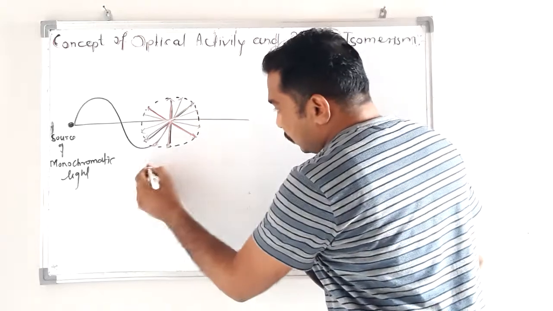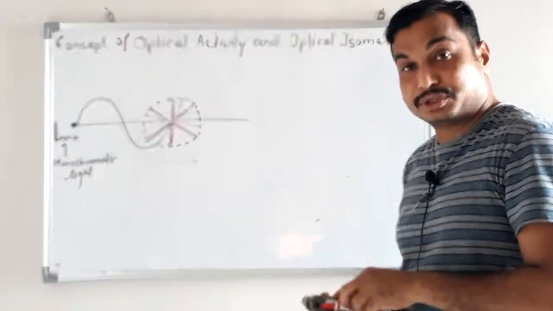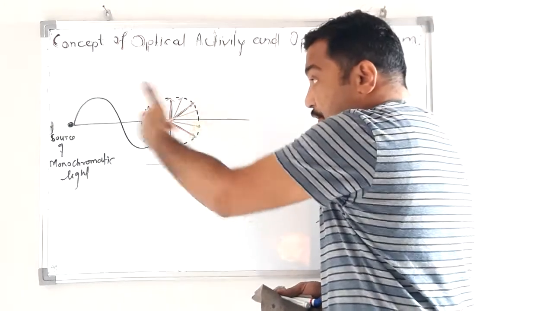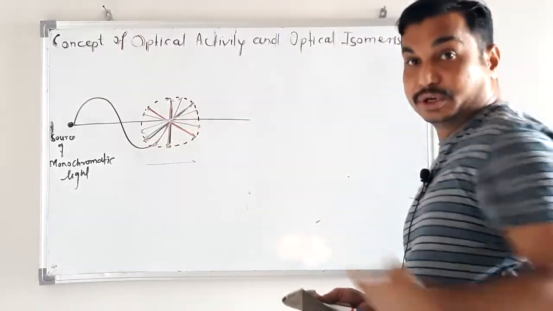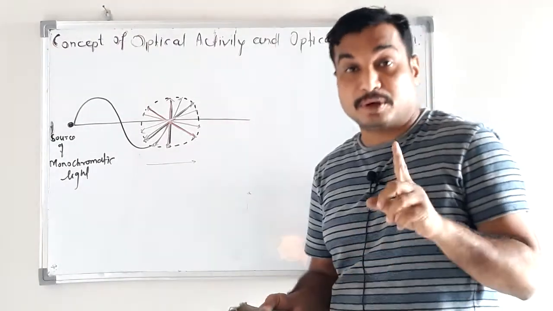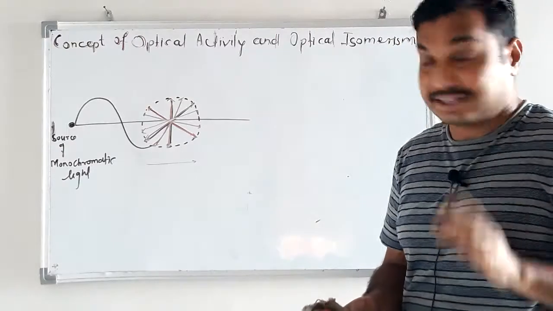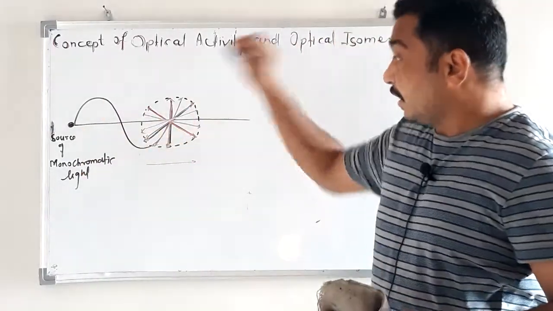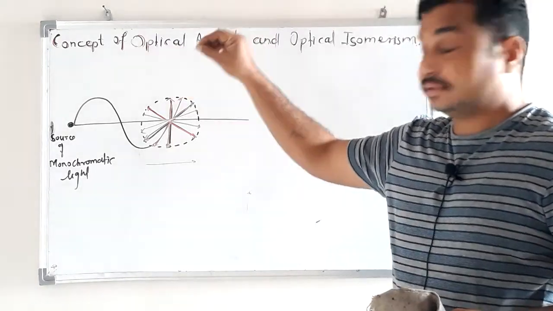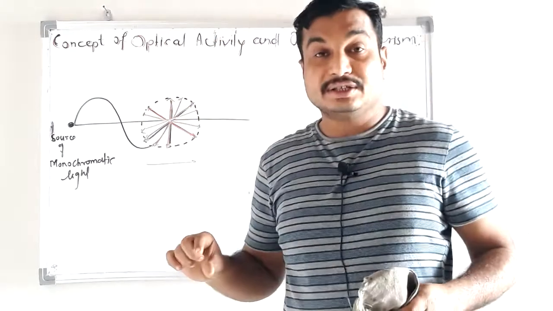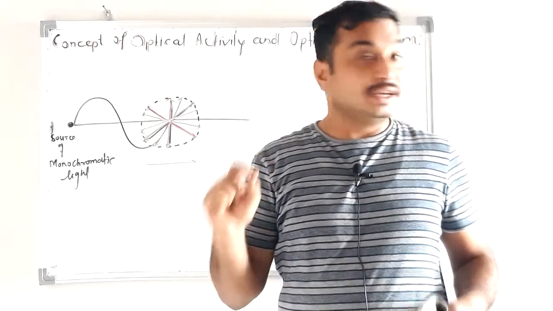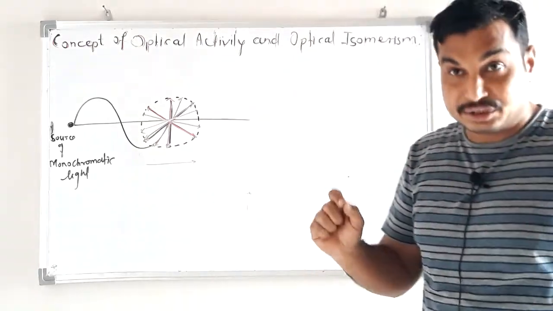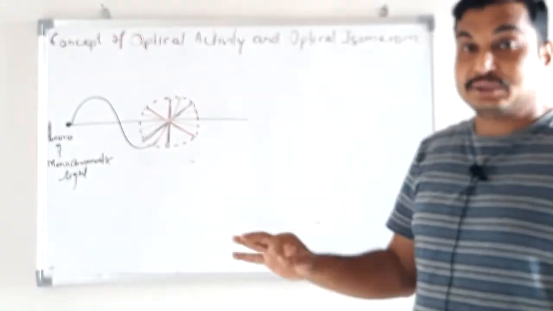So this is the direction of propagation. This point will not vibrate parallel to the propagation, because vibration must be perpendicular to the direction of propagation. So this is the source of monochromatic light, and any point on these waves vibrates in all possible directions perpendicular to the direction of propagation.